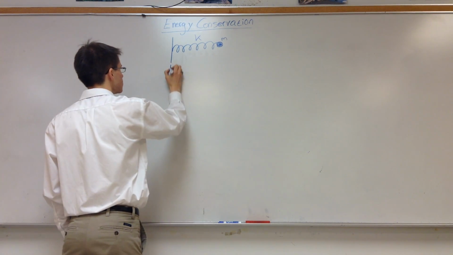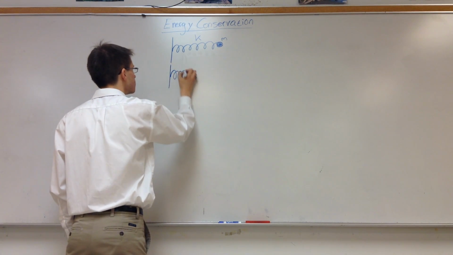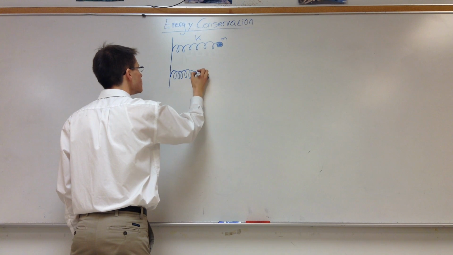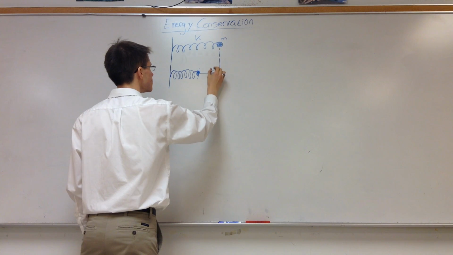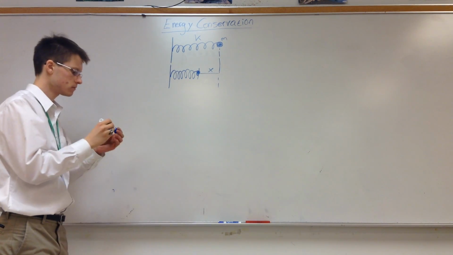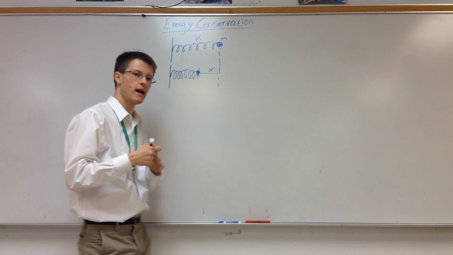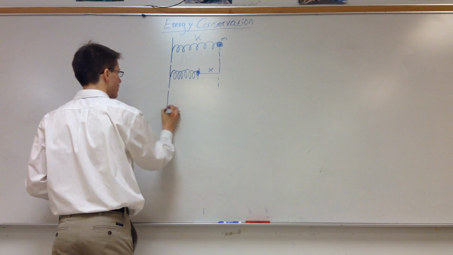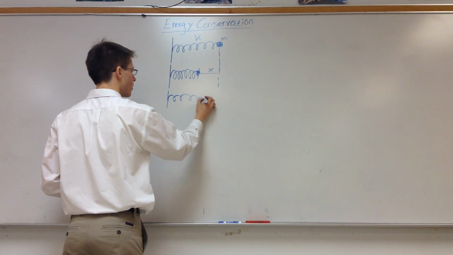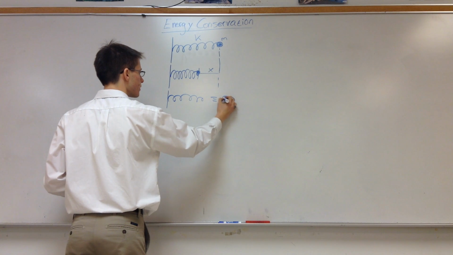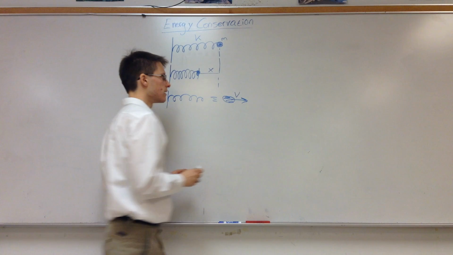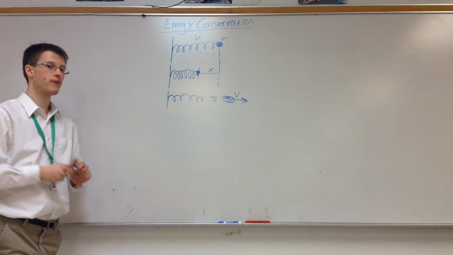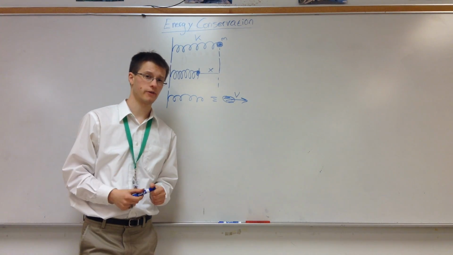And let's say that I take this spring and I compress it a distance of x. So I compress the spring, and then I release it. The spring decompresses and shoots forward, and the ball launches forward with some speed v. And in this problem, I want to find what speed the ball is launched with.